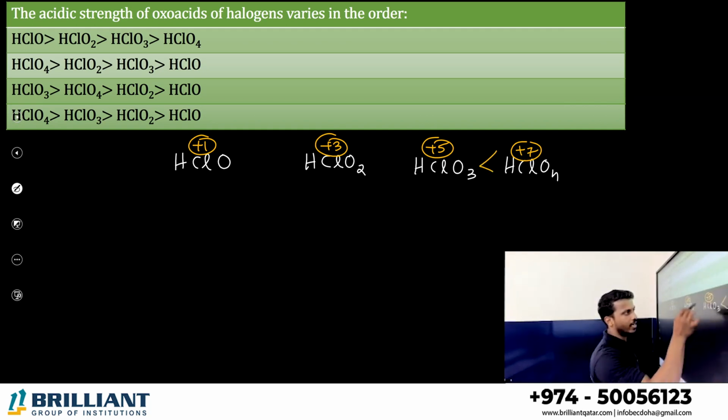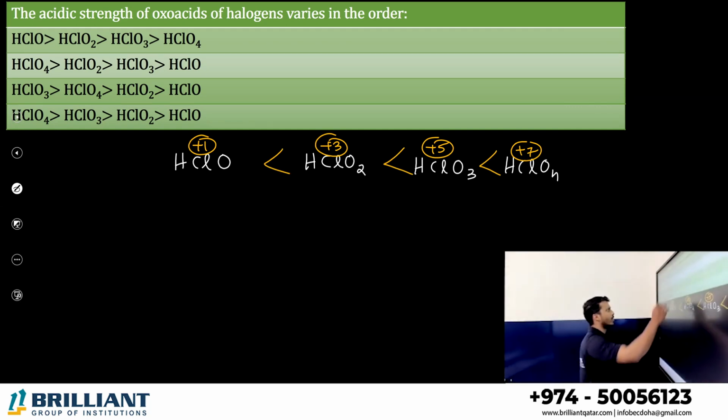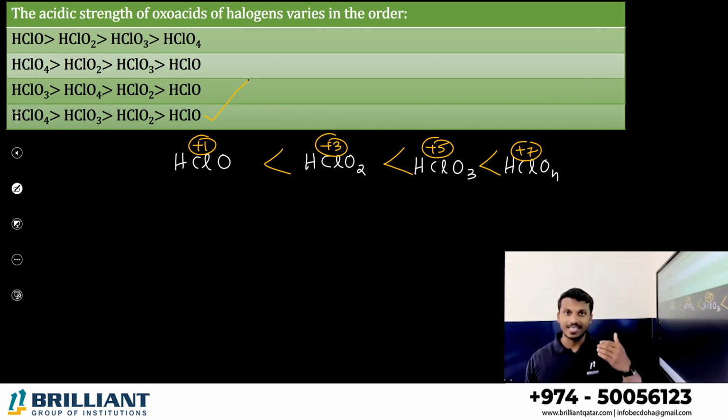So this one greater, greater, greater. So what is that? We can say HClO4 is the greatest one, then HClO3, then HClO2, HClO. Option D is the correct answer. Okay, so greater the oxidation state, greater will be the acidity.